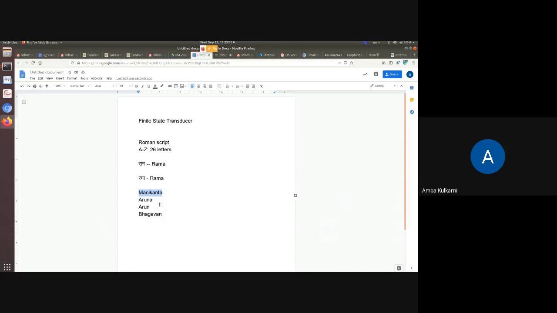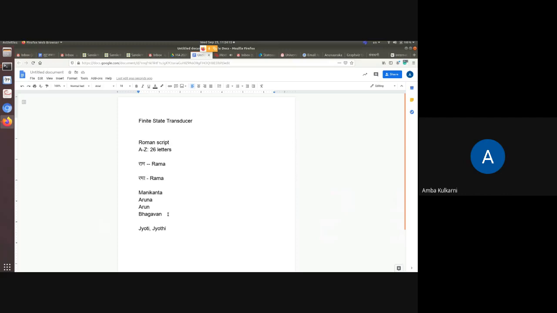We do not distinguish between Rasva and Dirgha. Then there is a severe problem with Tatha Dadha and Tatha Dadha. Suppose I want to write Jyoti. In North India, Jyoti is written like this. In South India, Jyoti is written like this.